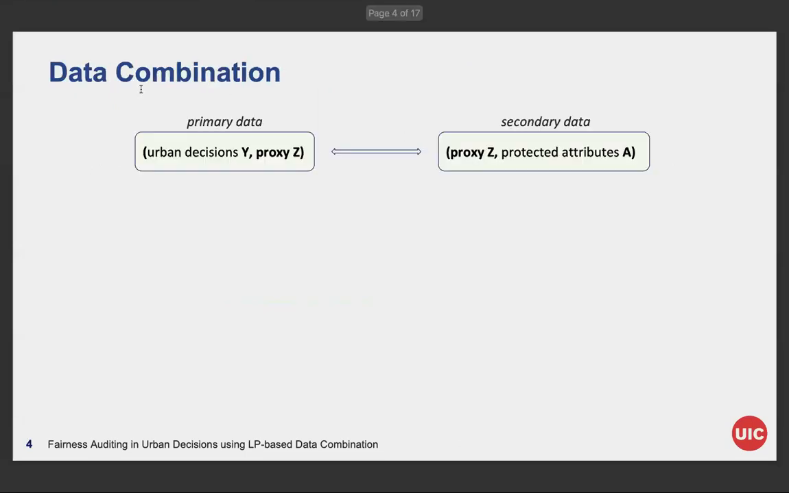To combine them with the primary data from the city, we use the proxy variable Z, which links two data sets together. Previously, there is a lot of discussion on how we should measure the fairness. One popular choice is the demographic disparity DD. It's the difference of probability of success between group 1 and group 0.